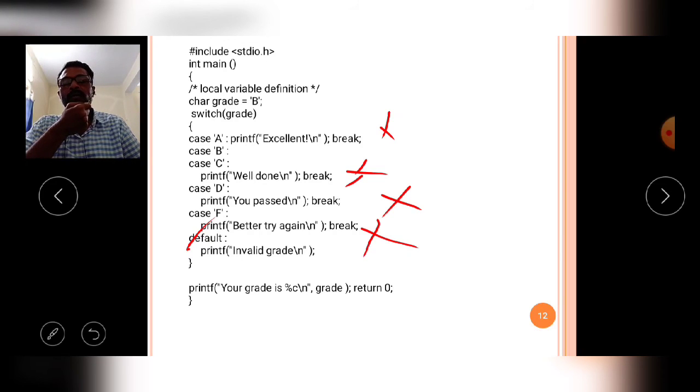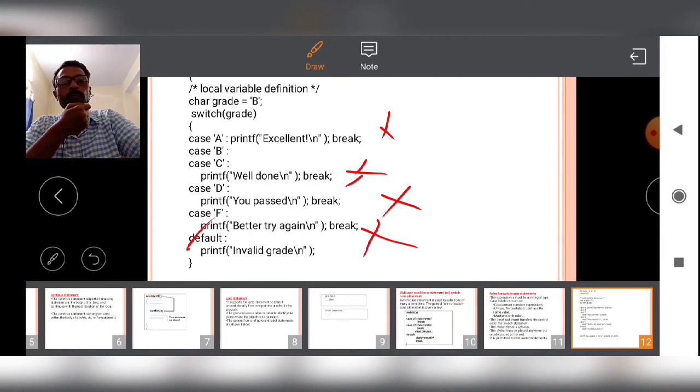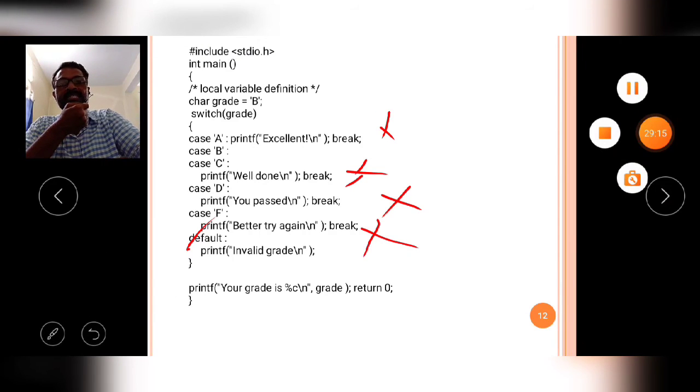Okay, now we have completed all the control statements available in the C language. The control statements in C are classified into 4 types. Number 1, conditional control statements. Number 2, looping control statements.